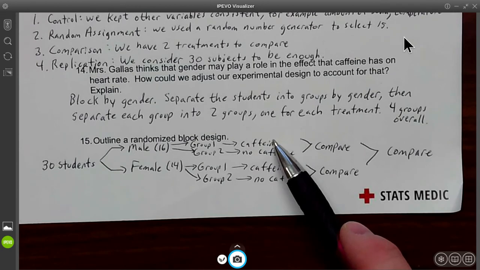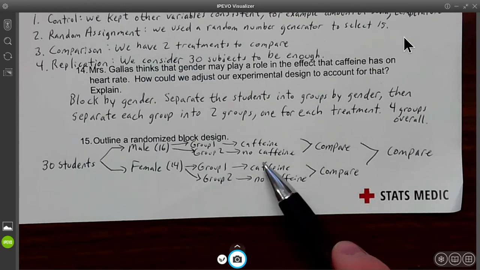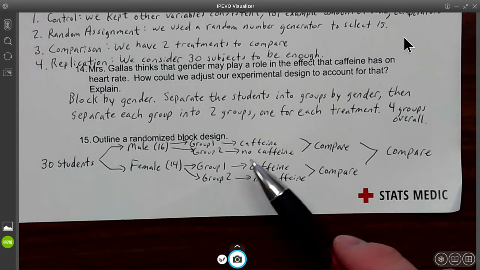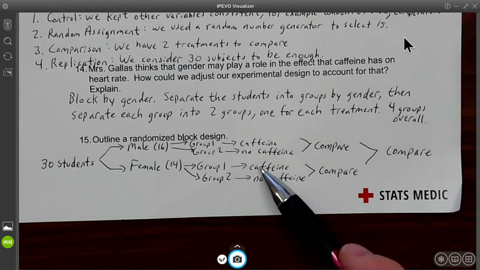For group 1, you give them the caffeine. For group 2, you don't. The same for the females: group 1 is going to have the caffeine. Now, there'll only be 7 here and 7 here, but that's okay. Statistically, we're doing the best that we can with the data we have. So the first group gets caffeine, the second group, no caffeine.